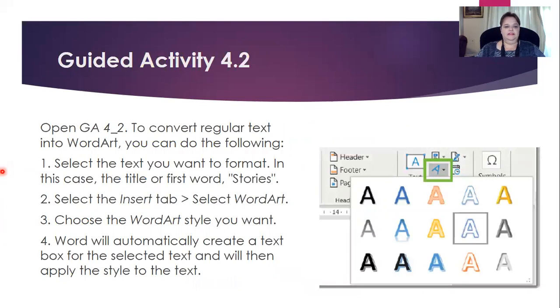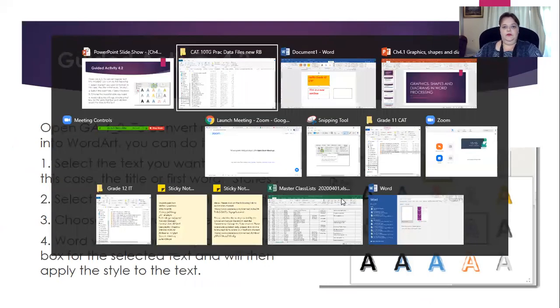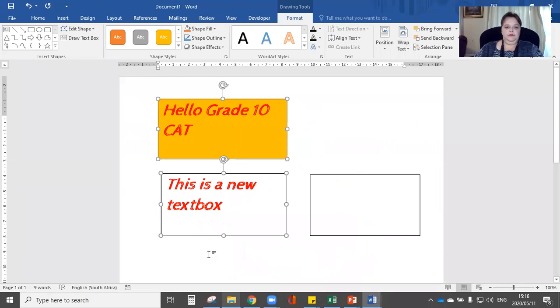So in guided activity 2, you are going to convert the regular text into word art and do the following. Question 1 says select the text you want to format. So let's just quickly go to our Word document and see how we are going to work with word art. Okay, so there's my Word document.